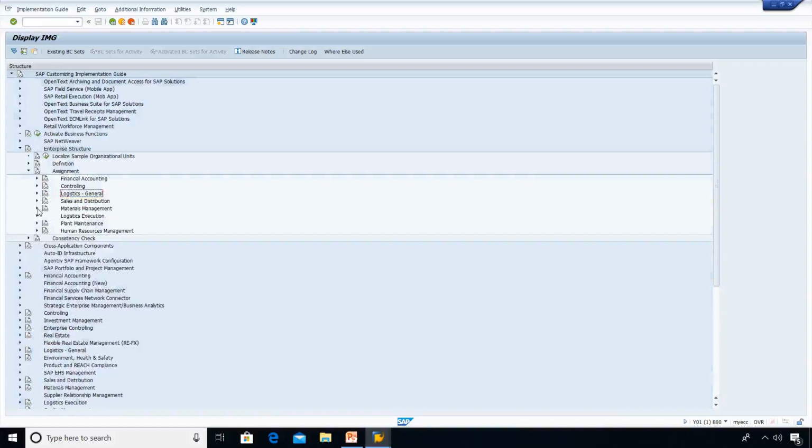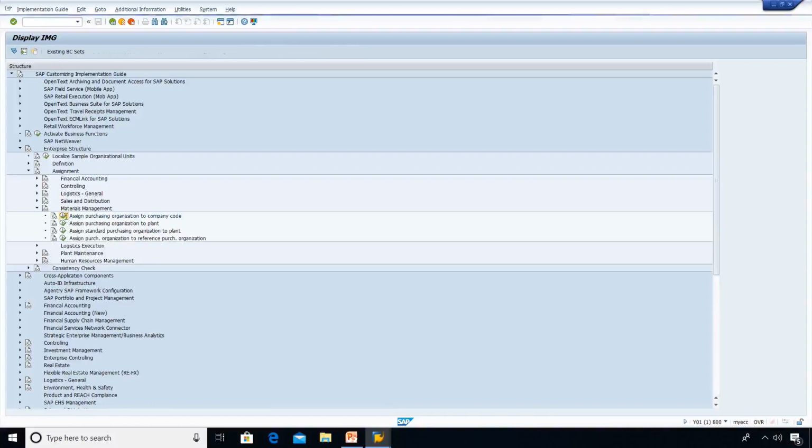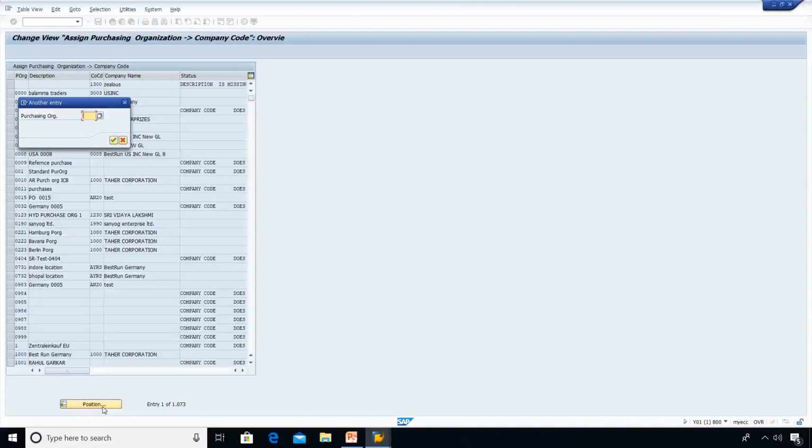Now let me go to materials management. Now I need to make the linkages between organizational elements like purchasing organization to company code, purchasing organization to plant, and purchasing organization to other purchasing organization. Assign purchasing organization to company code. Let me see my purchasing organization. PLDC, let me choose.